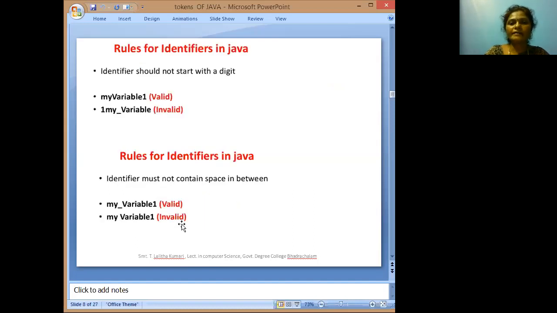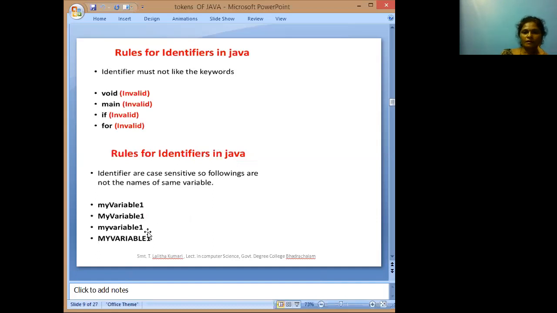Next, identifiers in Java must not start with a digit. Here myVariable1 is a valid one. 1myVariable is an invalid one. Why? Here 1 is a digit, and an identifier should not start with a digit. Next, an identifier must not contain a space between the variable name. Here my_variable1 is the valid one, my variable1 with a space is an invalid one.